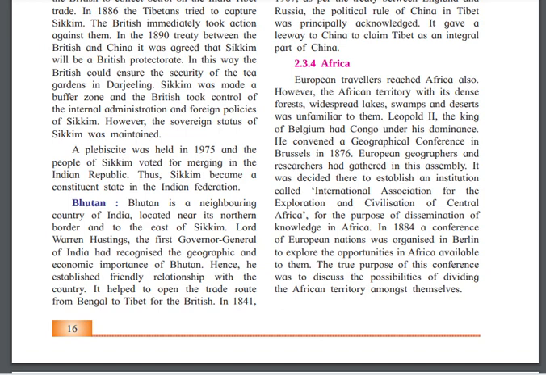And why was this conference held? Because they wanted to explore the opportunities of Africa available to them. The true purpose of this conference was to discuss the possibility of dividing the African territory amongst themselves. Like, I will take this Nigeria part, and you will handle that part. Okay, so they were very smart. So the two meetings were held because of this situation.